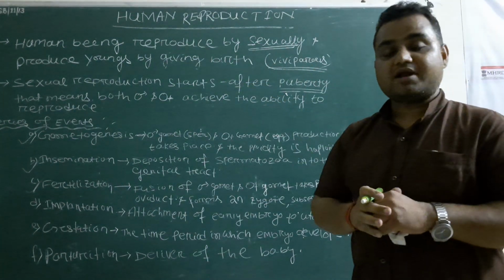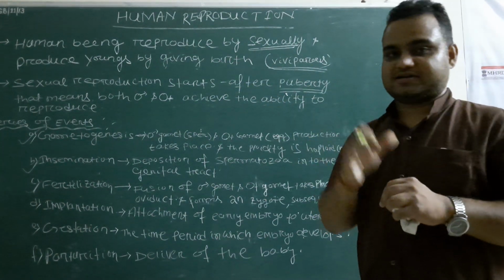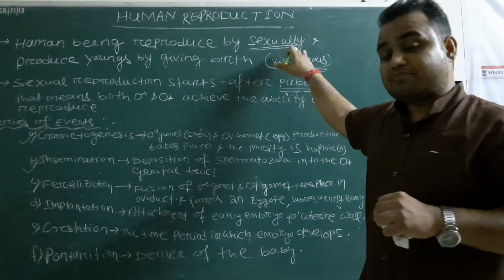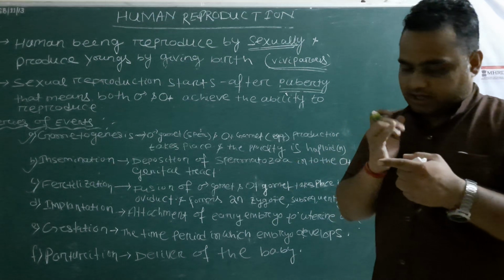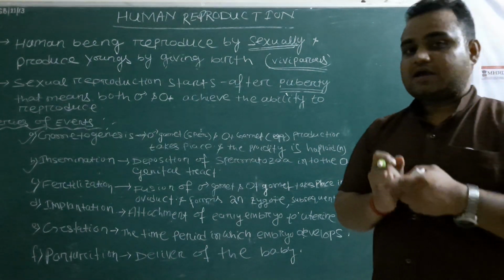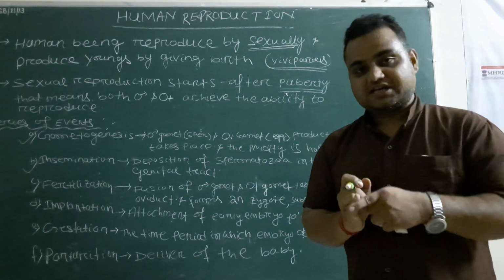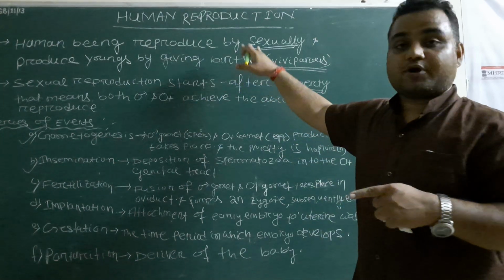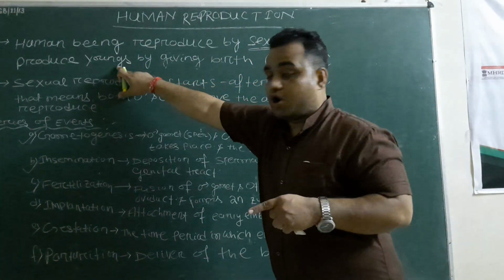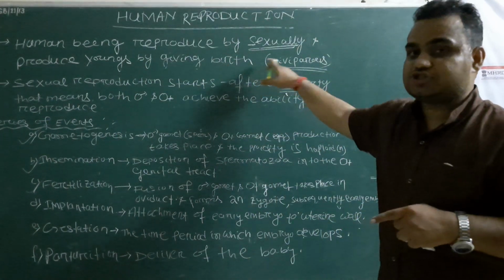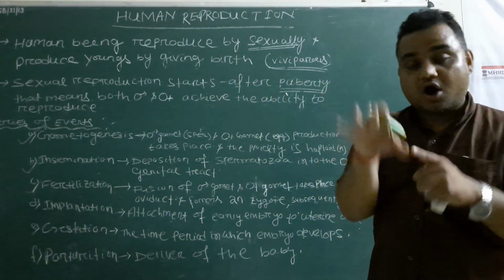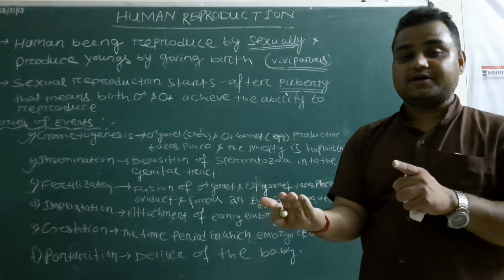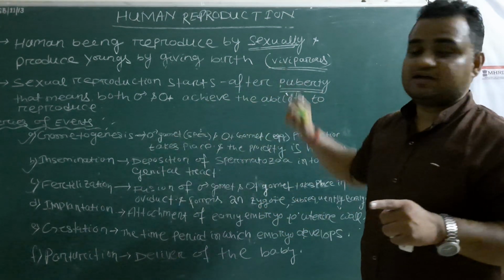First, human beings reproduce by the sexual method, but the condition is after puberty. The human being reproduces sexually and produces the young one by giving birth, which is called viviparous. That means human beings produce young individuals directly, so they are called viviparous.